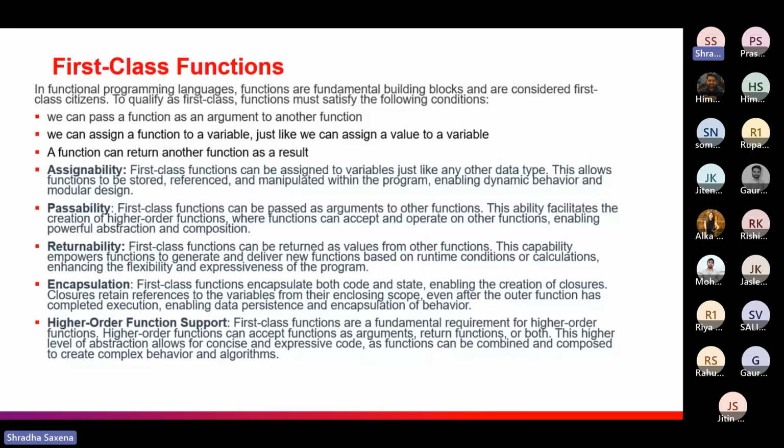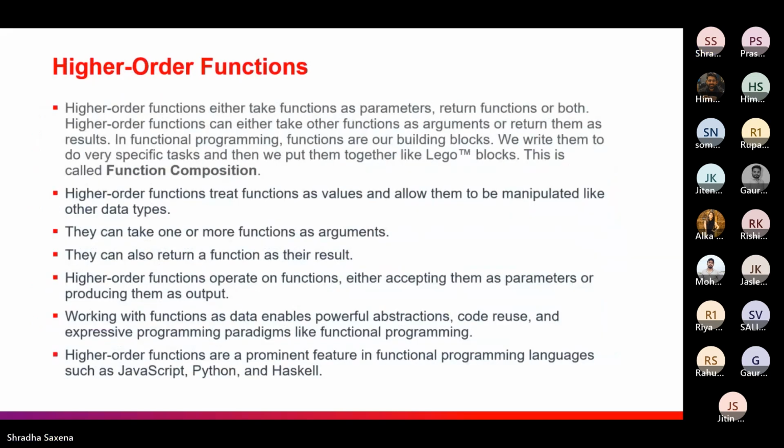And in the very beginning I also told you about the chaining of functions. In higher order functions we are combining small functions and composing them to create complex behavior and algorithms. So we can say that yes, HOFs are examples of first class functions. Higher order functions, as we have already gone through, take parameters as functions, return functions, or both, and perform functions in themselves as well. That's why it's called function composition.